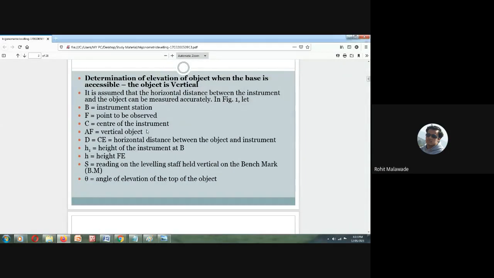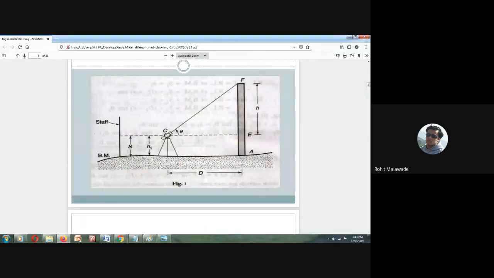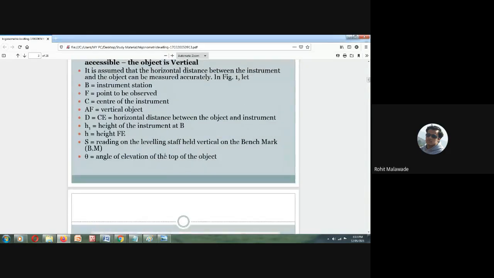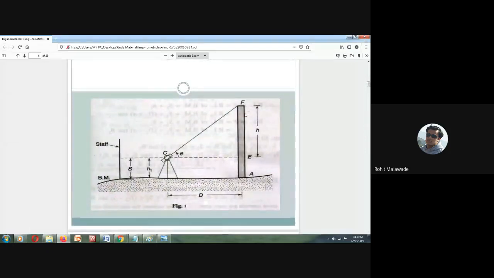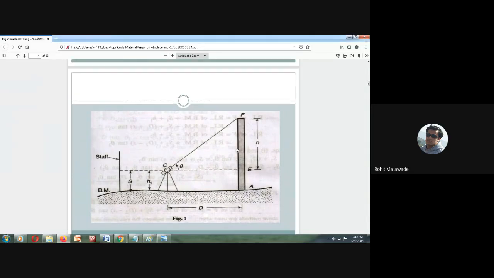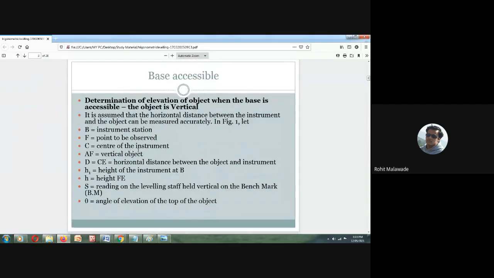Now, B is the instrument station. This B is here. We are going to have the instrument station B. Here, B is not noted down in your PPT, but B is nothing but your instrument station, right? F is the point to be observed. This is the point F where its angle and its height have to be measured.